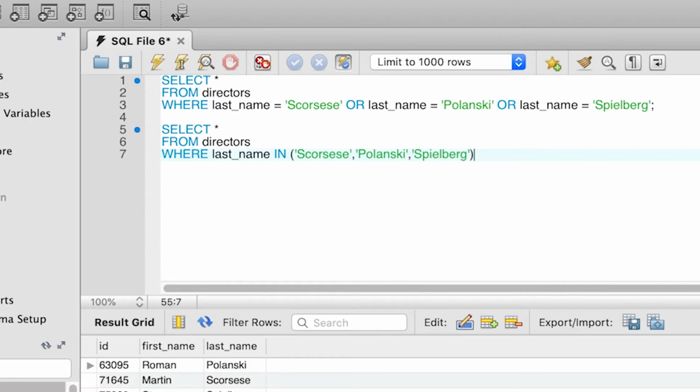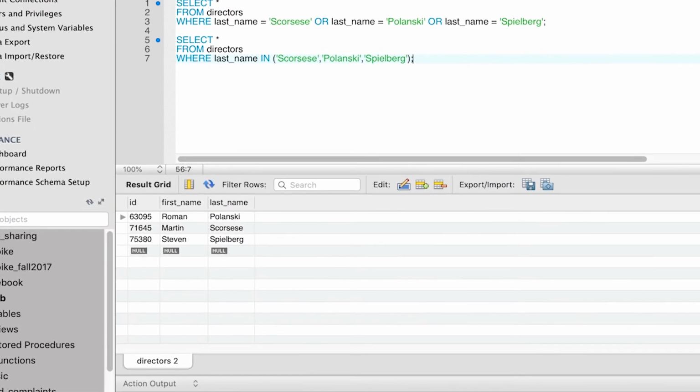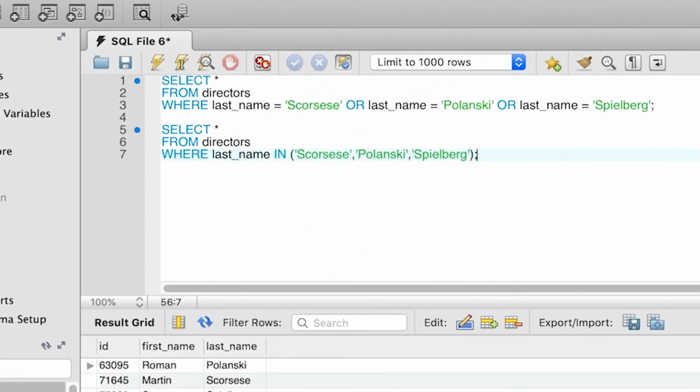close parentheses. If we execute now this query, you'll see that we get directors Roman Polanski, Martin Scorsese, and Steven Spielberg. You'll see that both the OR query and the IN query return exactly the same results. However, if you compare the two, you'll see that the IN construct is a little bit easier to understand. In fact, the IN construct is a shortcut for the OR operators that you need to write sometimes in the WHERE part.